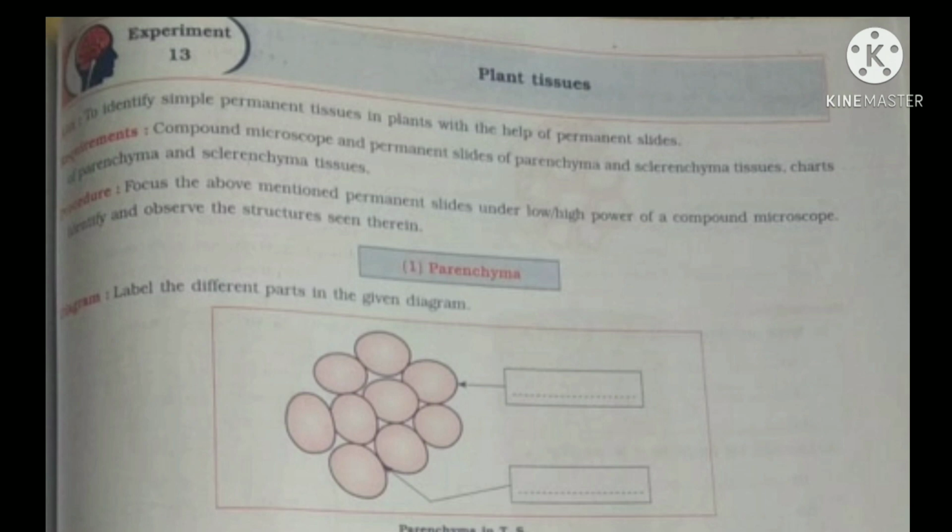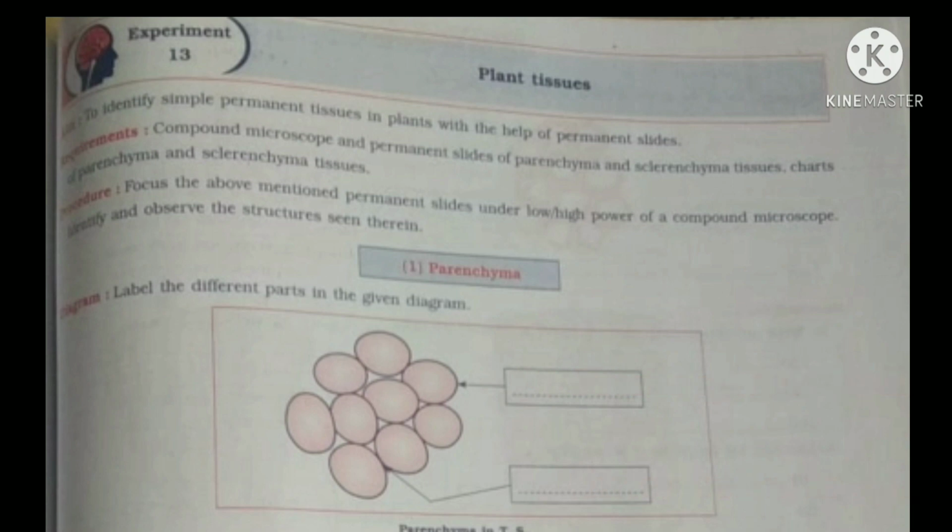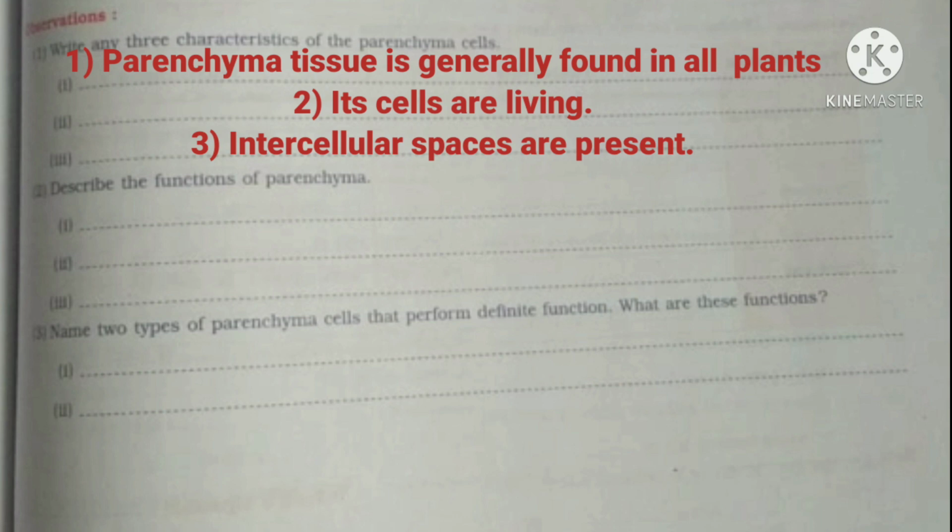We have two types of plant tissues, parenchyma and sclerenchyma. All you have to do is label the diagrams and answer the following questions. Okay, the first diagram is of parenchyma and the labelings are primary cell wall and intercellular space. Understood? Below that you have some questions like write any three characteristics of parenchyma cells. So these are the three characteristics of the parenchyma cell: the parenchyma tissue is generally found in all the plants, the cells are living, and the intercellular spaces are present.